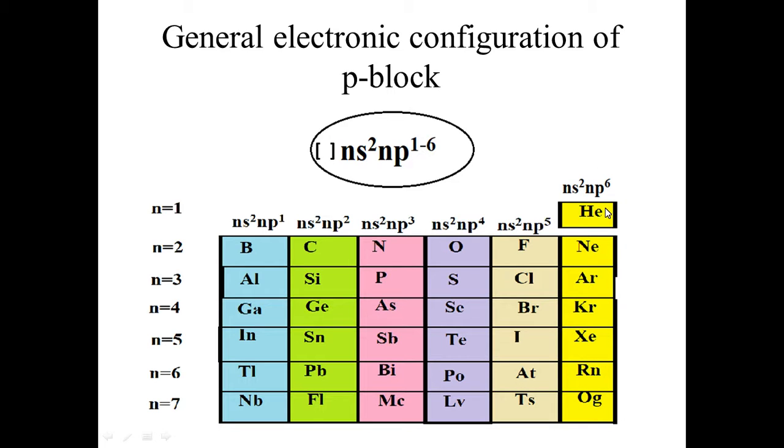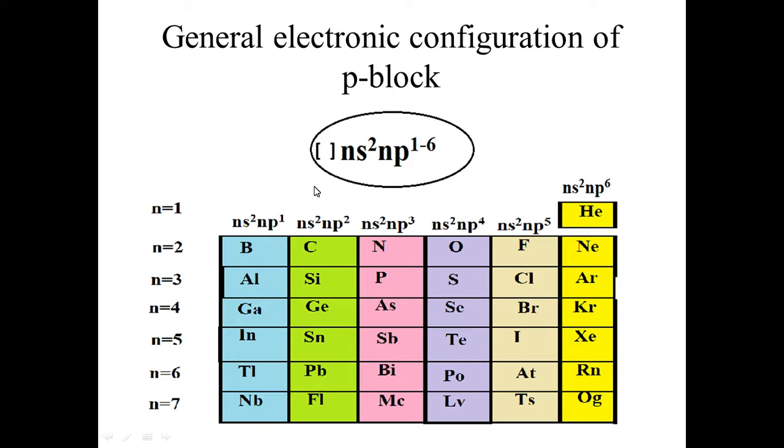The atomic number of helium is 2, the atomic number of neon is 10, the atomic number of argon is 18, the atomic number of krypton is 36, the atomic number of xenon is 54, and for radon it is 86. These are the atomic numbers. So we can easily find the atomic number of these elements, because if it is 10, then it must be one less, that is 9, this is 8, this is 7, that is 6, that is 5.